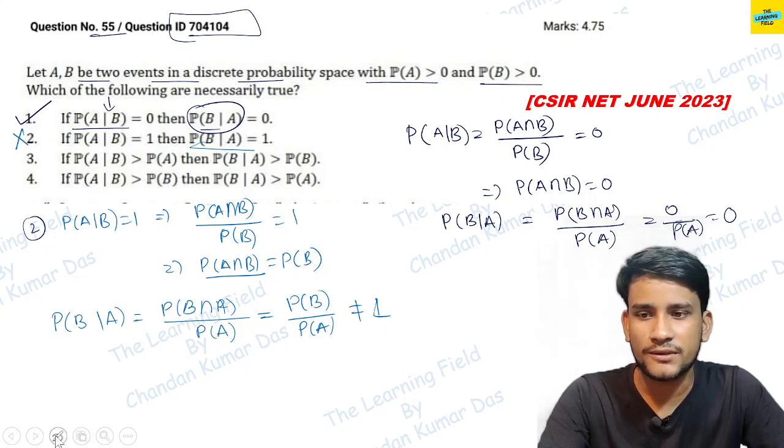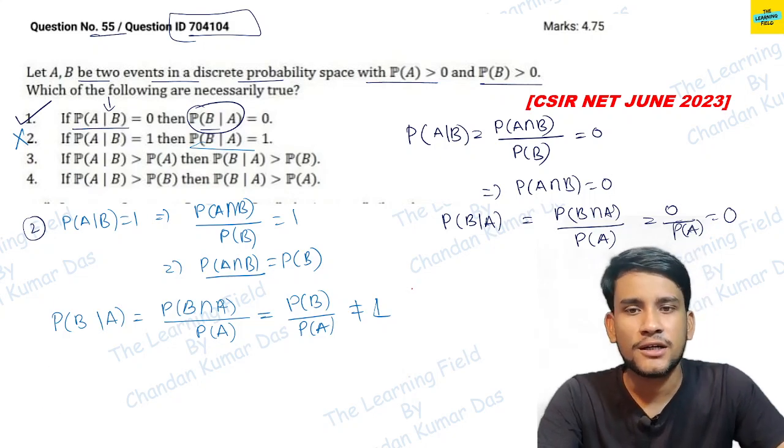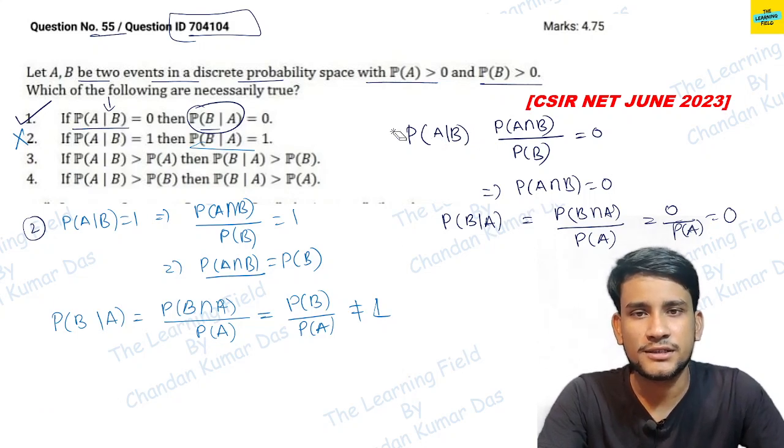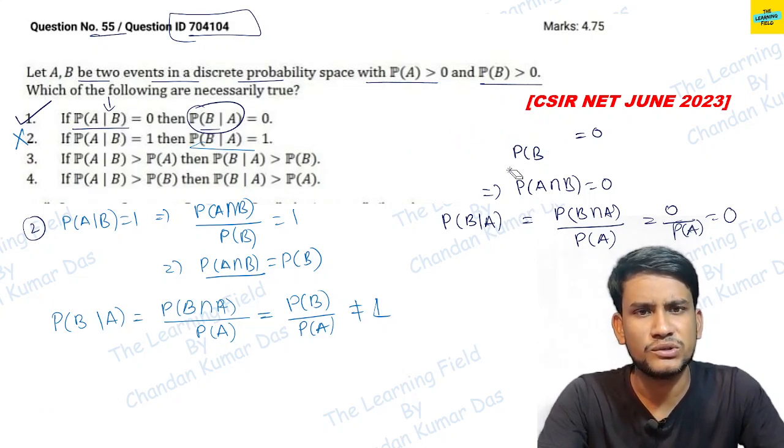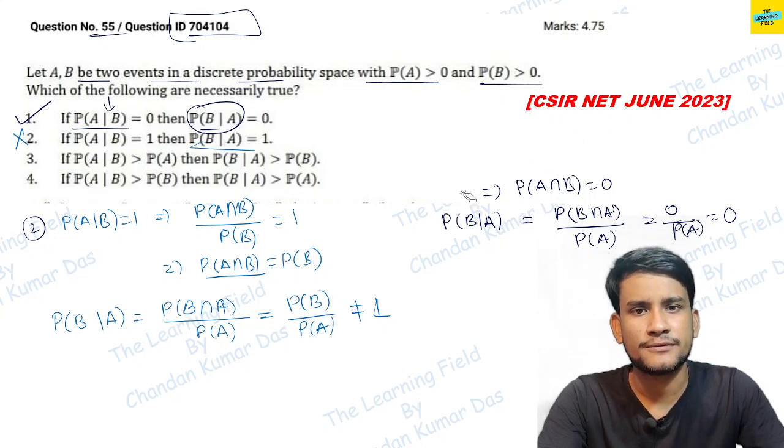Now the third option. I just erase this portion.